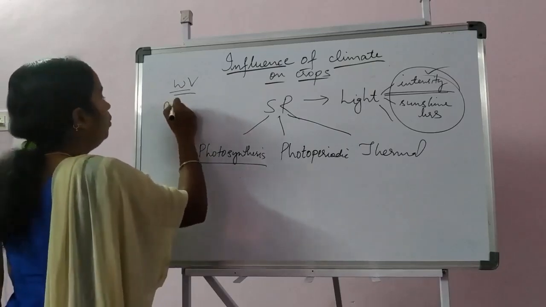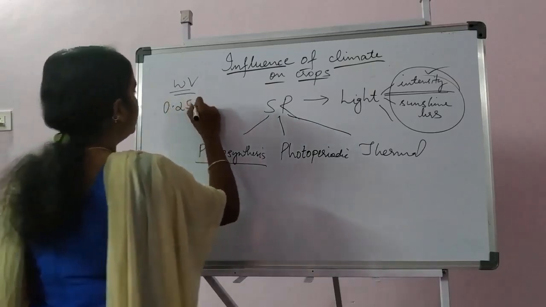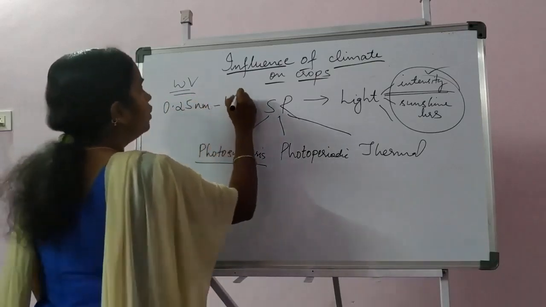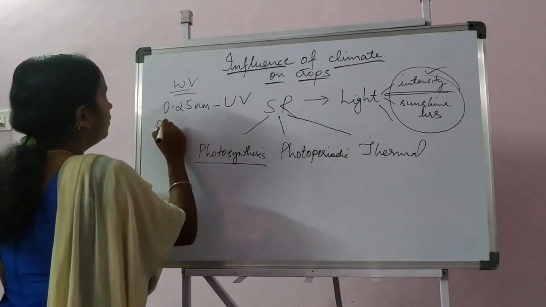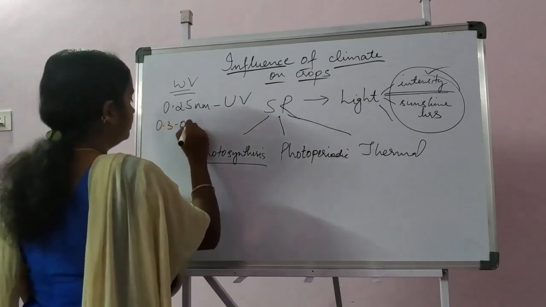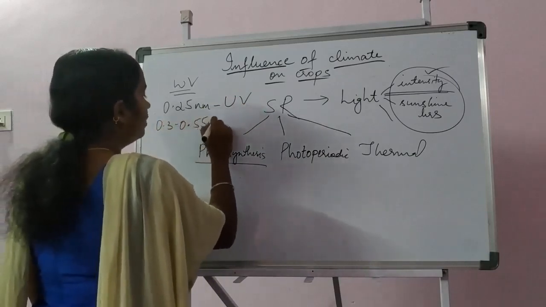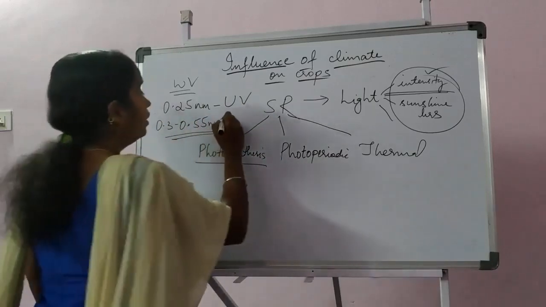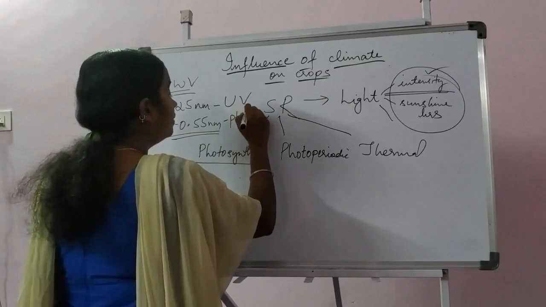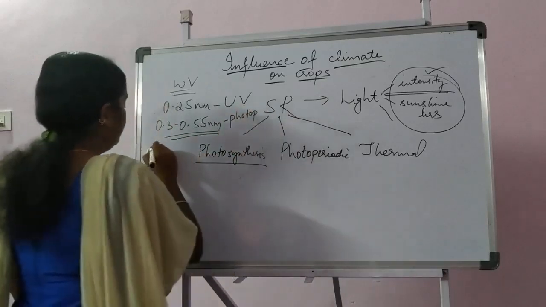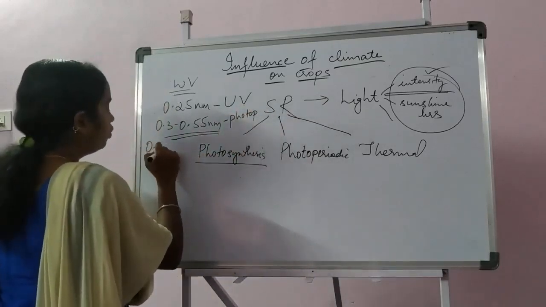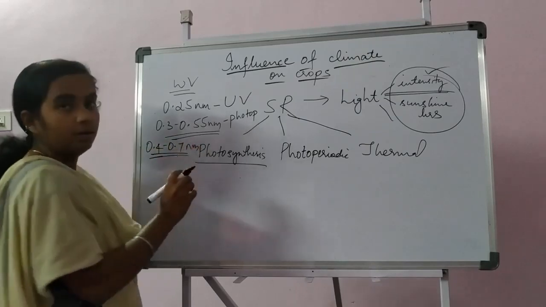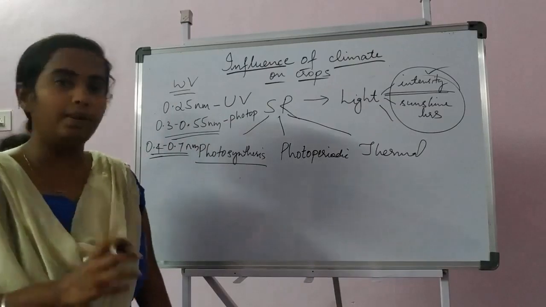photosynthesis. Up to 0.25 nanometer, that is UV radiation. From 0.3 to 0.55 nanometer, this has the photoperiodic effect, and 0.4 to 0.7 nanometer is the visible light wavelength.